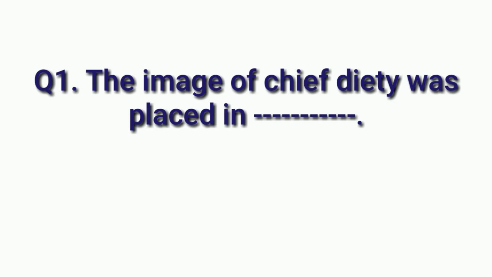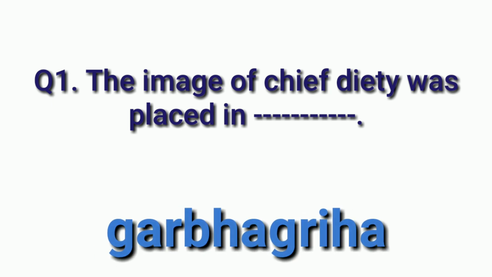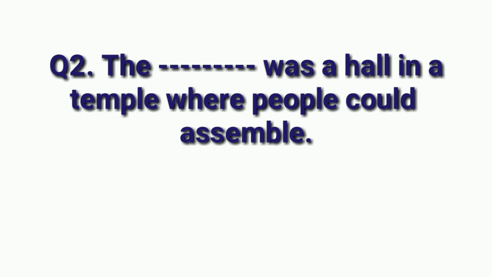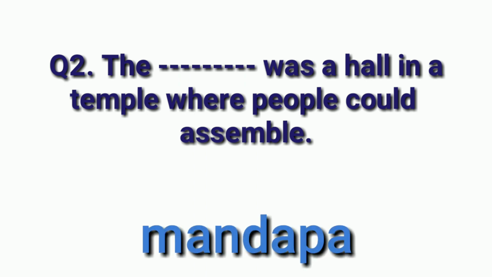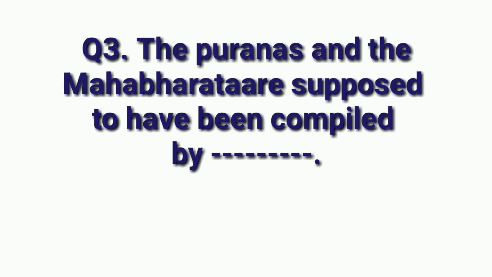Let's start. First question: the image of the chief deity was placed in dash. Answer is Garbha Graha. Next question: the dash was a hall in a temple where people could assemble. Answer is Mandapa. Mandapa was a hall where people assembled.